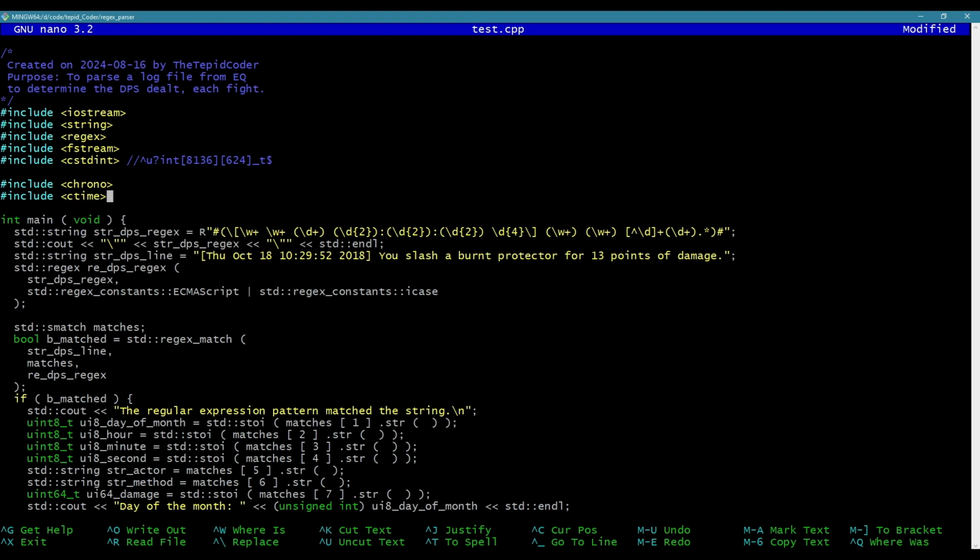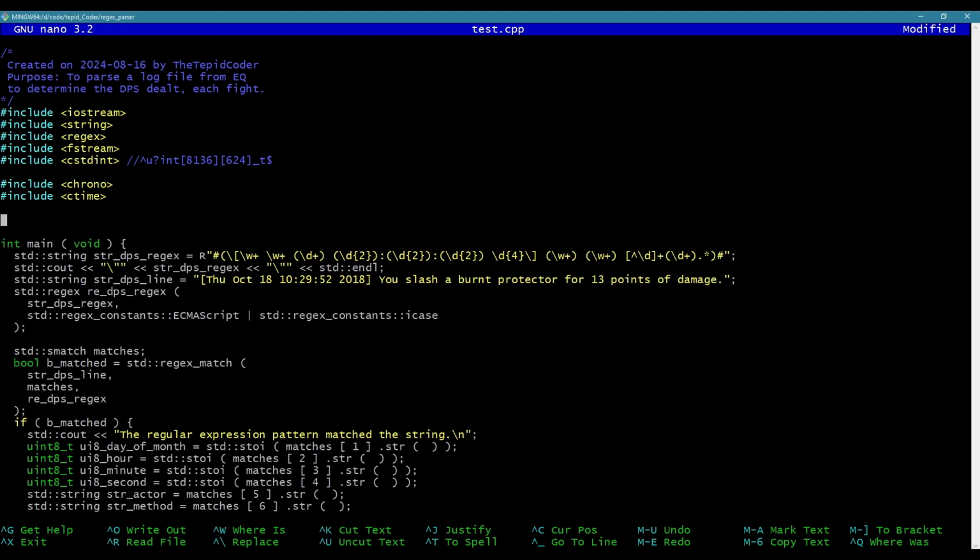And personally, I find the chrono functions, since they're not cross-platform in all manners, to be not only unwieldy, hard to remember, hard to use, confusing, but suboptimal. I find the C way to be better. Now I'm going to probably splice in a little chunk of me using both to show how they both work. But then when I actually add this to the parser, I'm probably not going to use this. I haven't decided yet. I'll probably just do it the ctime way, and you'll see why.